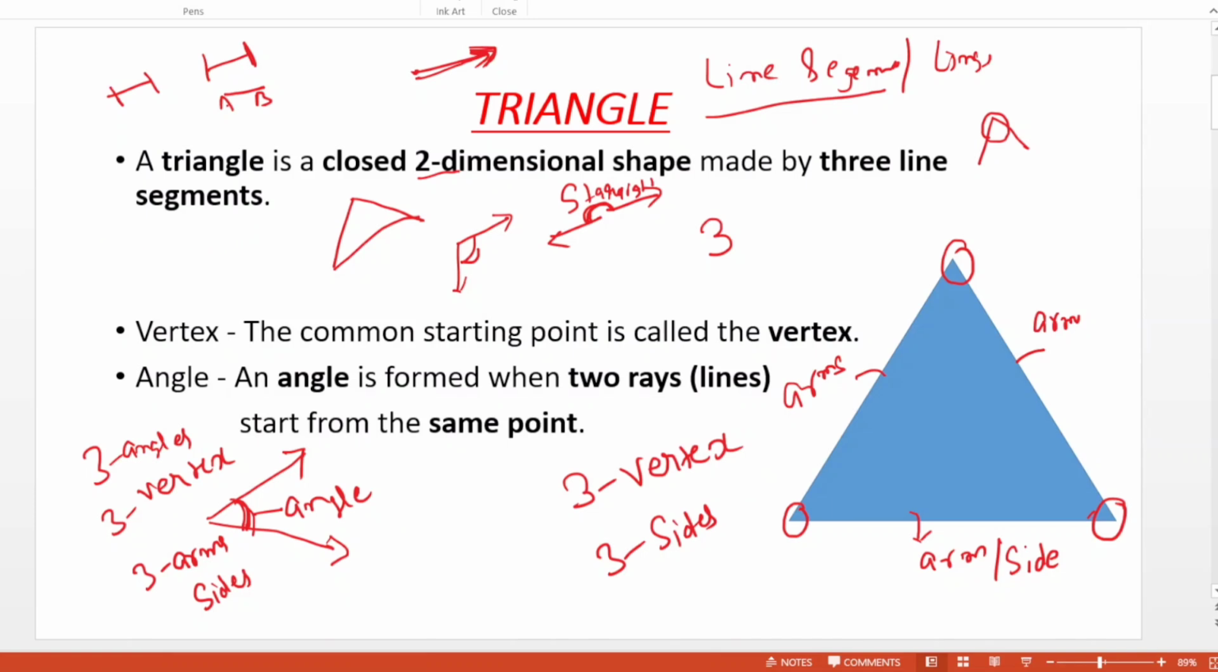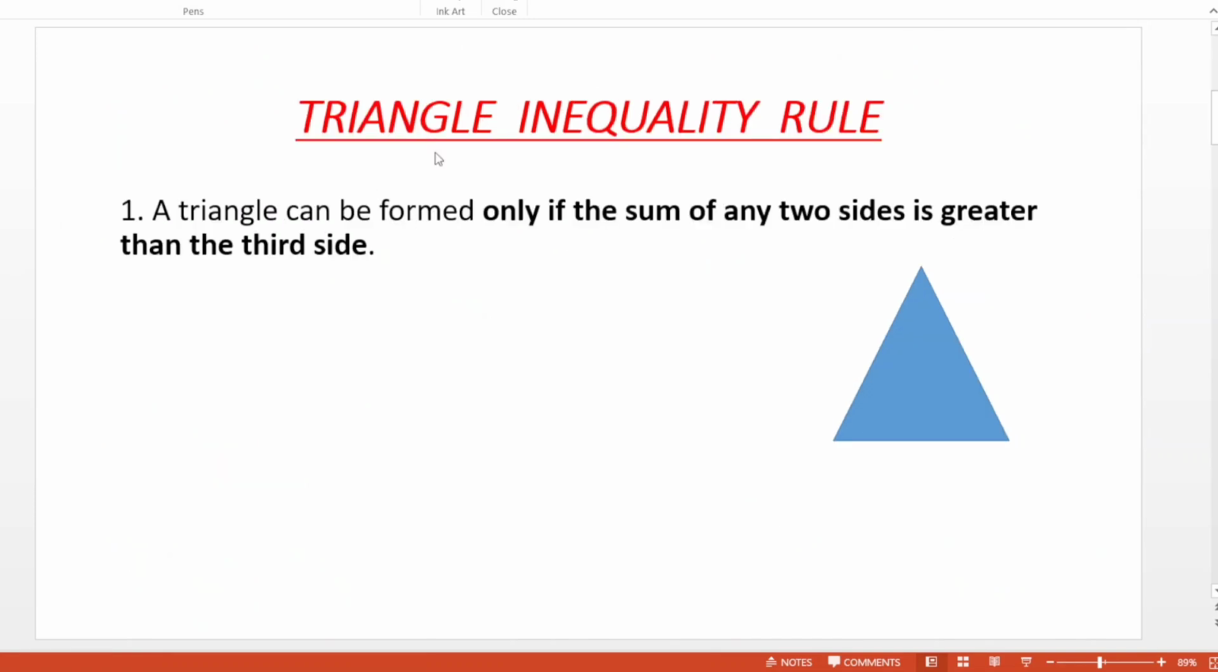Then the next topic is the triangle inequality rules. This rule tells how to find out whether a triangle is formed or not. There are two types of rules. First, a triangle can be formed only if the sum of any two sides is greater than the third side. This is the rule if the triangle has three sides A, B, C.